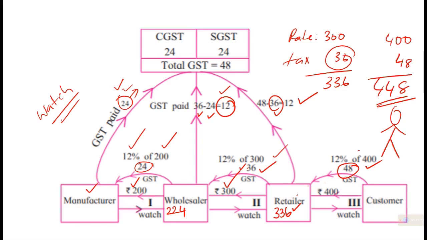In the bill, if it is written 48 rupees, the retailer will pay 48 rupees to the government with his GST number, and he will get back the amount already paid, that is 36 rupees. In its return, it's a different mechanism of tax management or GST management that you will study in higher classes. But this way we calculate the GST and the bill.